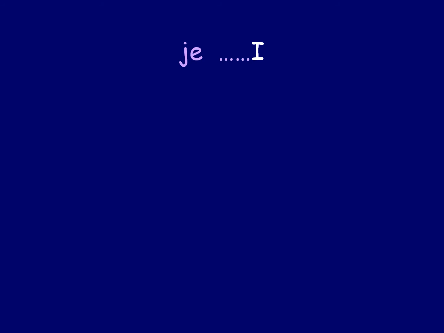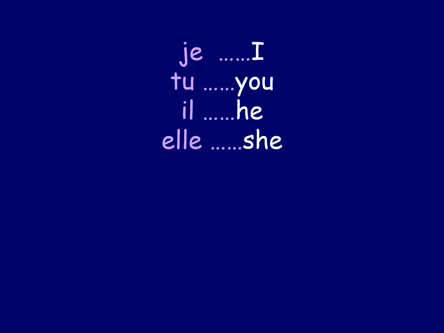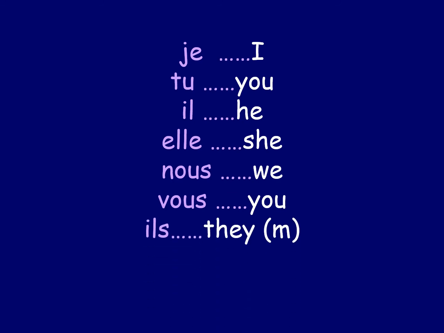There's loads of things we could say, so we just need to try and remember these words in French. So we've got je is I, tu is you, il is he, elle is she. So you need to write these down if you haven't, and try and learn them off by heart. And then we've got nous is we, vous is you, ils is they, and elles is the feminine form of they. Just to remind you about that.